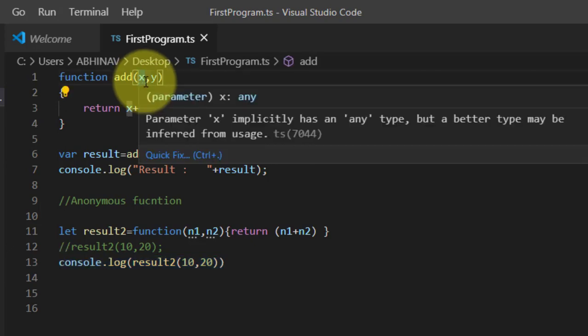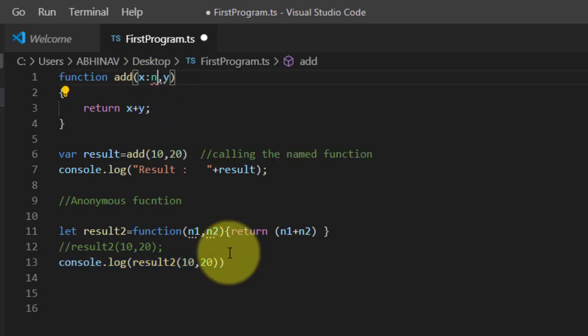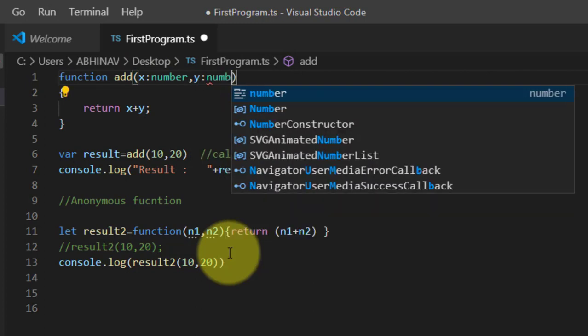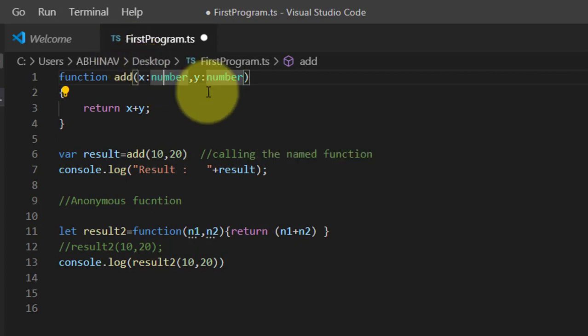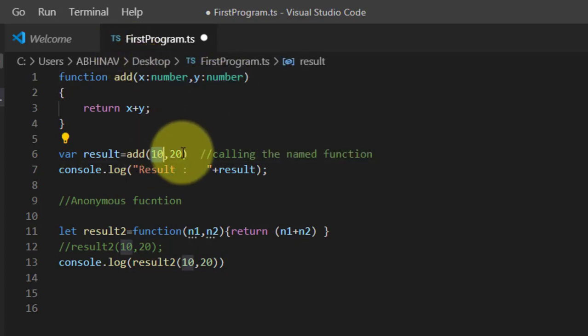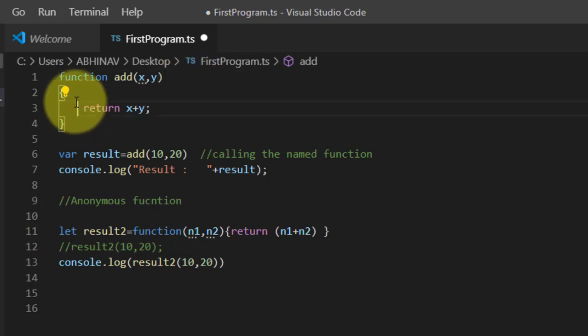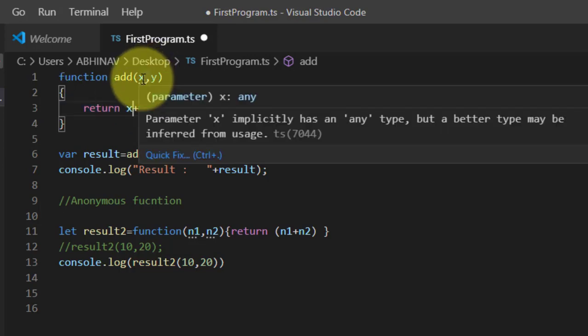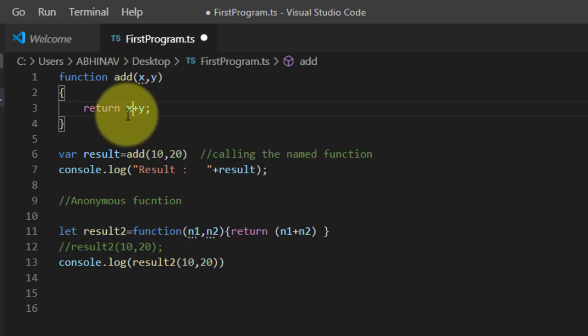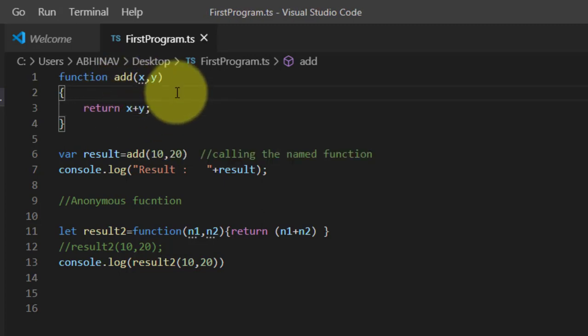Here you can go with it like this also. Here you can define the type also, number. It's a number, but if you define the type number, compulsorily you have to pass a number. Okay, if you are not defining anything, then you can pass anything. But if you pass anything, the very important thing is what type of operations you are doing inside the function. You have to go through that. Here you are doing the addition. You don't pass a string and an integer. It's not going to add, it will append and show you the output. So that is another thing. Okay.